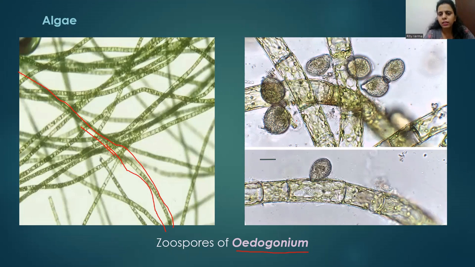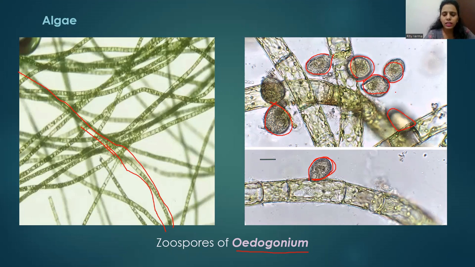On the right side you can see the image of Oedogonium under an electron microscope, and you can make out that it is producing zoospores. This one is the zoospore of Oedogonium. Flagella are not visible here, but the zoospores of this alga also have two flagella.